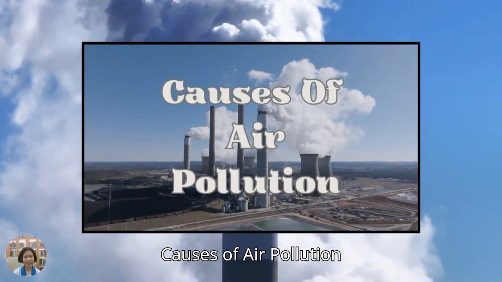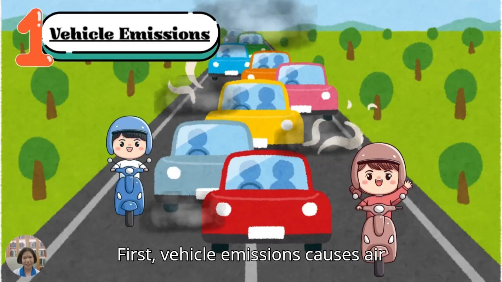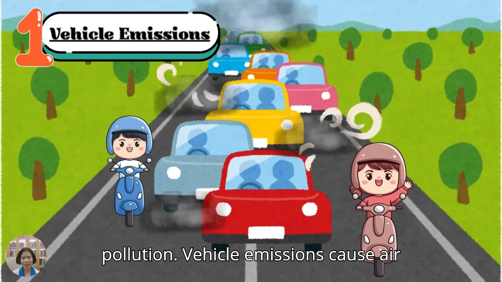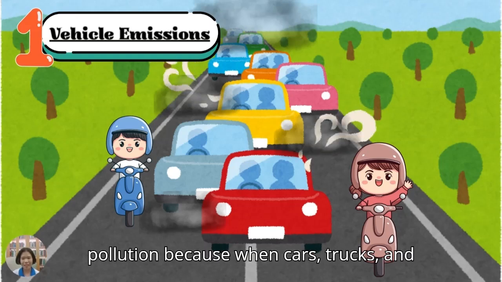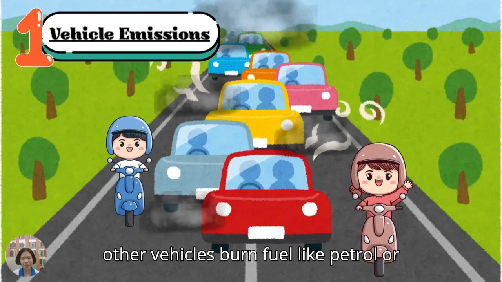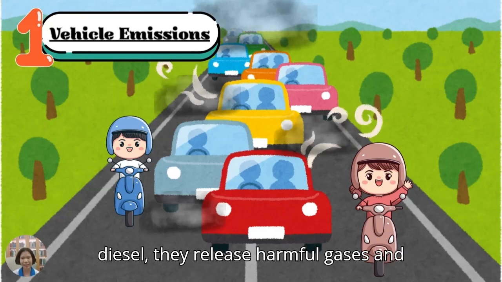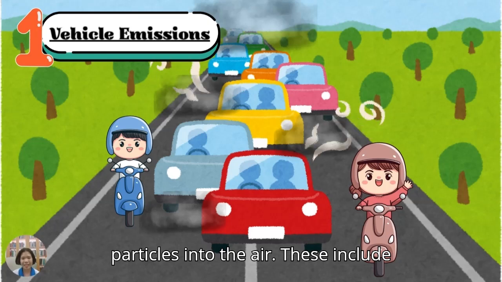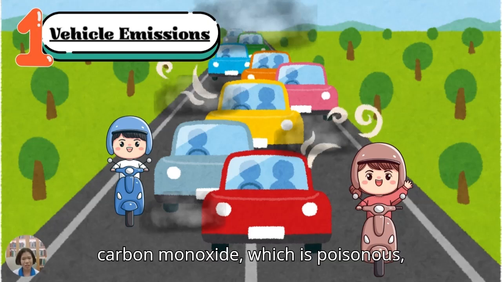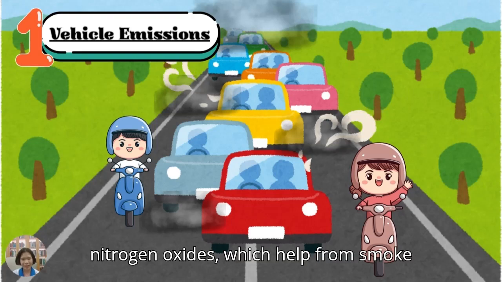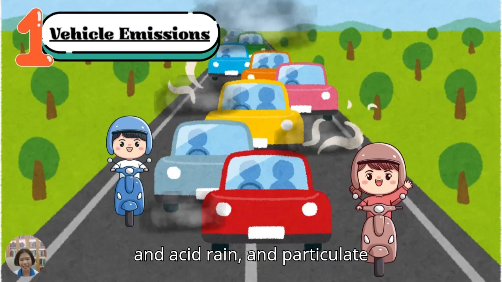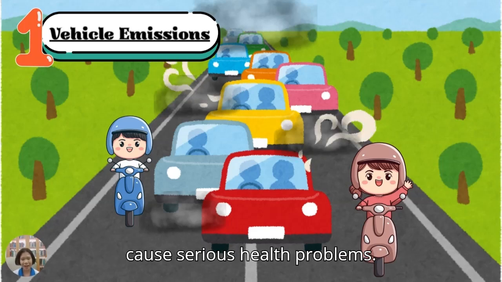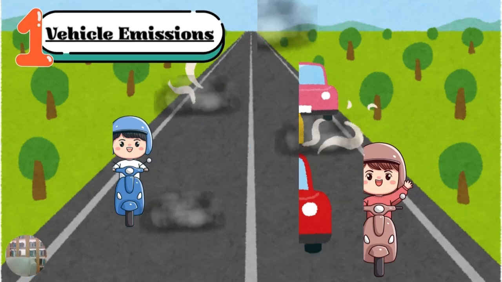Causes of air pollution. First, vehicle emissions cause air pollution. Vehicle emissions cause air pollution because when cars, trucks, and other vehicles burn fuel like petrol or diesel, they release harmful gases and particles into the air. These include carbon monoxide, which is poisonous, nitrogen oxides, which help form smoke and acid rain, and particulate matter, which can enter the lungs and cause serious health problems.